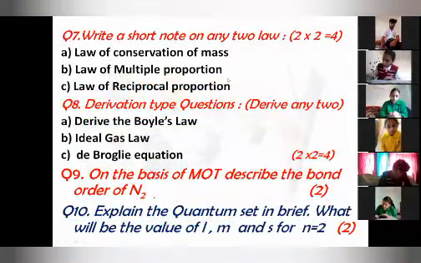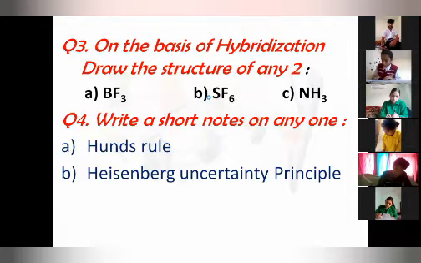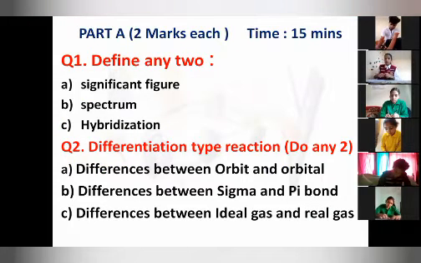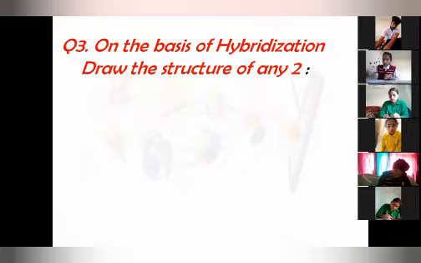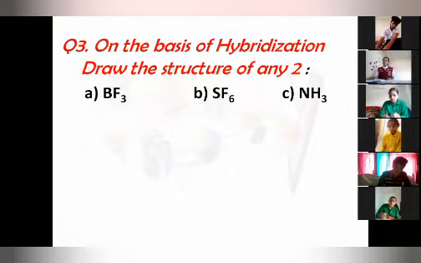Once again, I am displaying the questions from the start. If anybody joined late, they can start their work. Question number 1: define any two. Question number 2: differentiation type questions. Question number 3: on the basis of hybridization, draw the structure of any two.